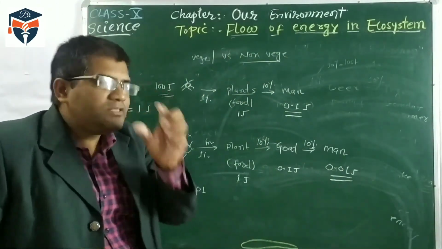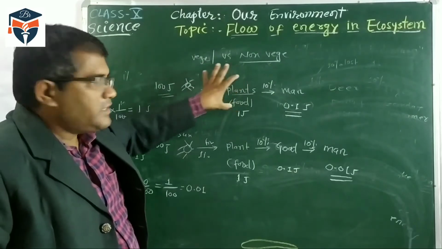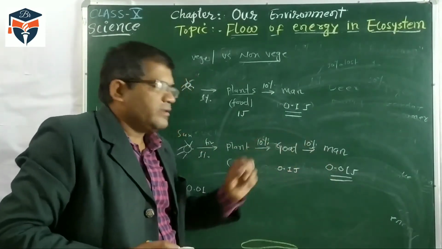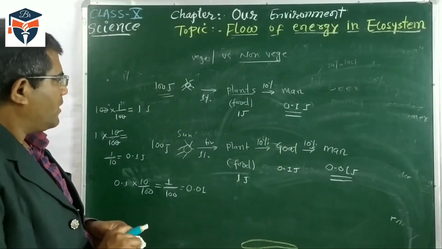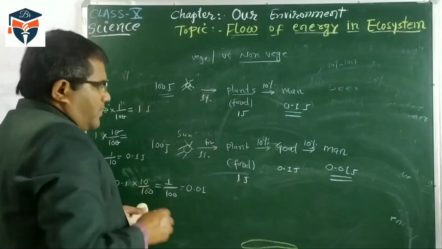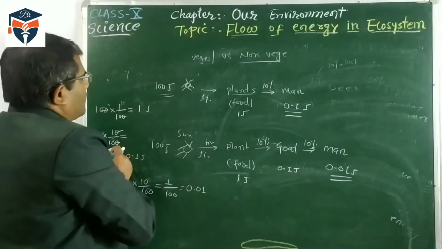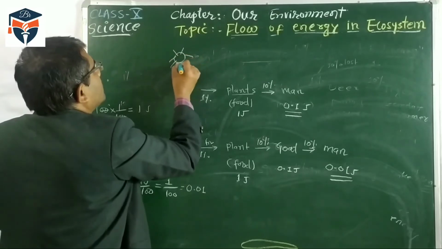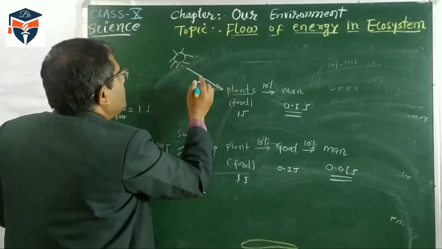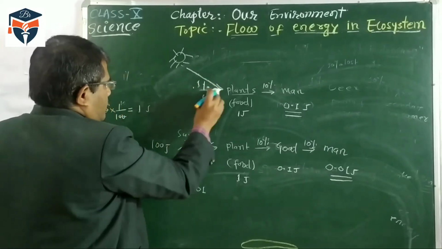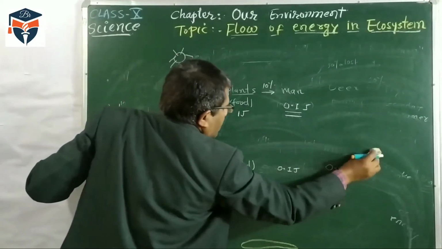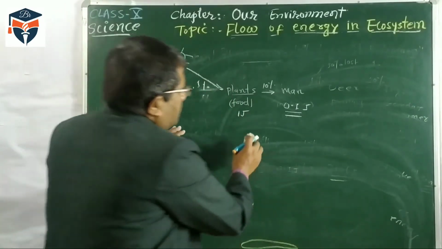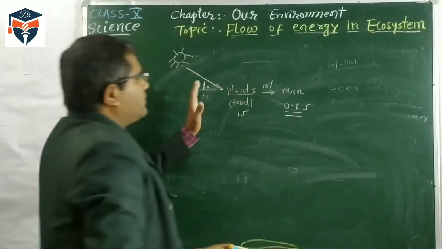It means if the food chain is very short, in such cases the organism gets more energy, and if the food chain is longer, the organism gets a very small amount of energy. So overall, in the flow of energy in an ecosystem, we can see that from the sun, the energy is trapped by the green plant and only 1% of the energy is fixed. So 1% of energy is fixed by the plant and then at each successive trophic level 10% energy is transferred.